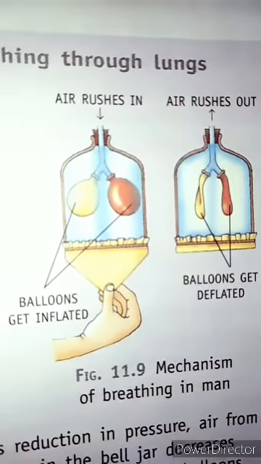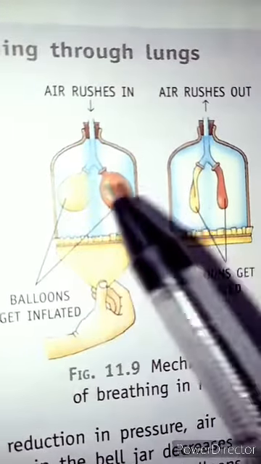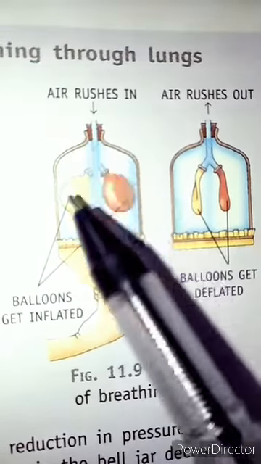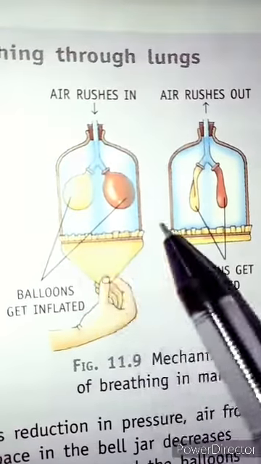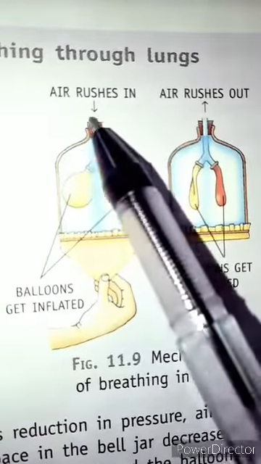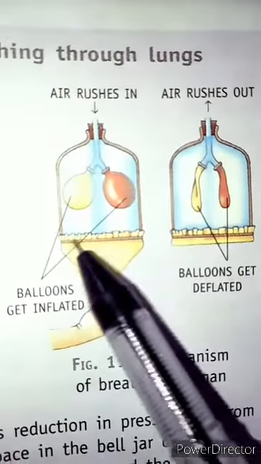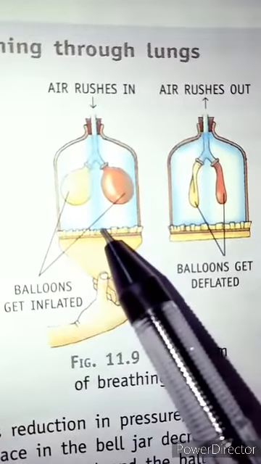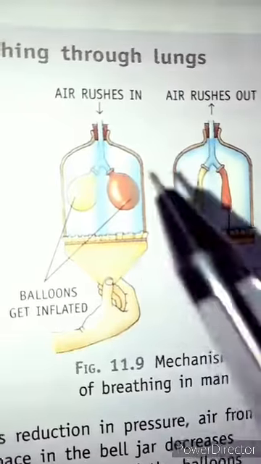Let's understand more about respiration. This is an activity. What you need to do is take a bottle and attach a balloon here, and two balloons with the help of a straw attached in the bottle. This acts as our diaphragm, and these are the lungs.